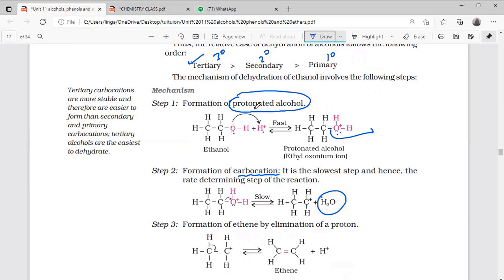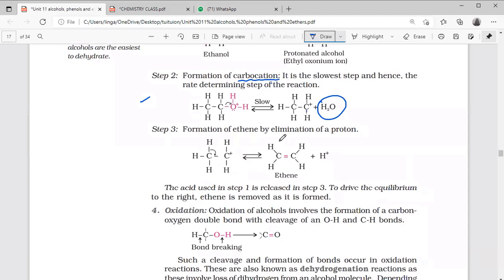Then the C plus tries to gain stability. From the adjacent carbon, one hydrogen is released as H plus, forming a double bond. Finally, the alkene is formed.